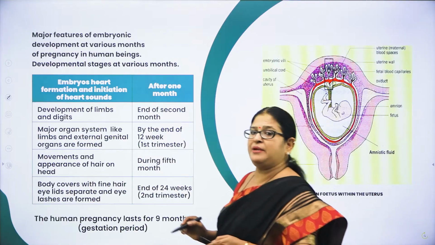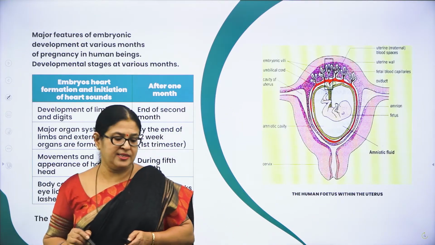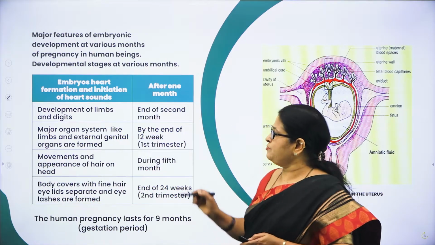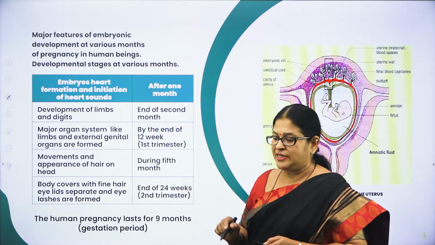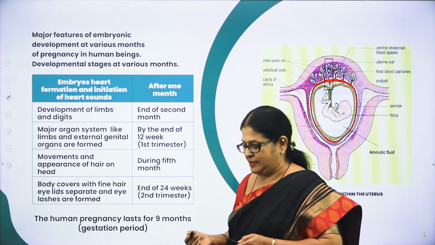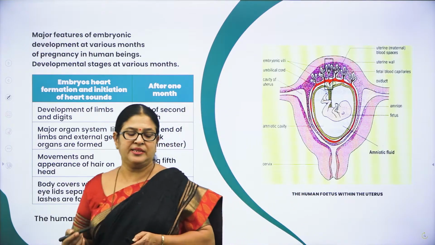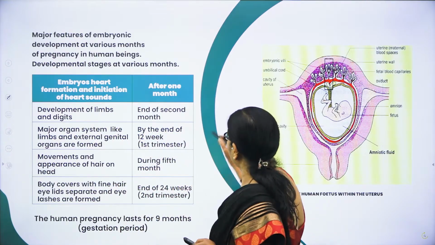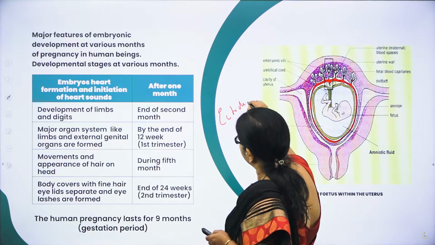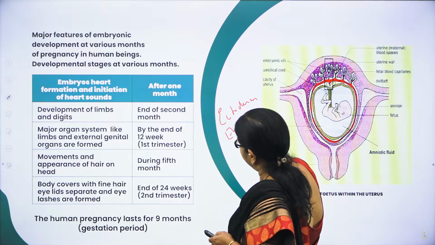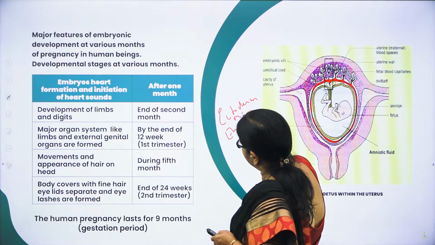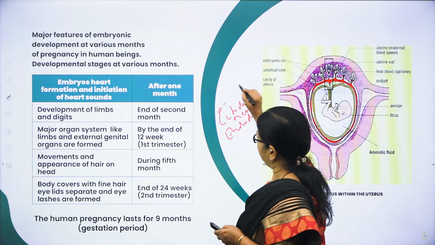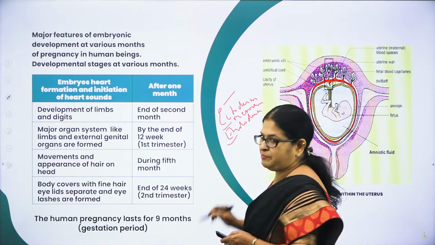Then after implantation, the inner cell mass gets differentiated into 3 germinal layers. So before we study this concept, let us understand how the embryo develops, right? After implantation, the inner cell mass gets differentiated into 3 layers, that is outer ectoderm, inner endoderm and middle mesoderm. So what are the three germ layers? One is outer ectoderm, inner endoderm and middle mesoderm.